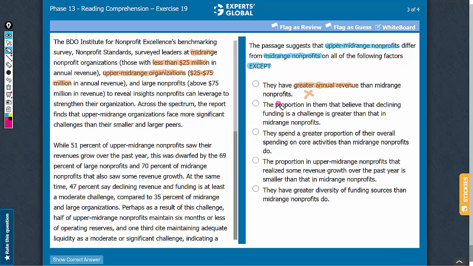Answer choice B, proportion believing that declining funding is a challenge. The second paragraph mentions that this proportion is 47% in upper mid-range nonprofits and 35% in mid-range nonprofits. So it is correct to state that the proportion of upper mid-range nonprofits that believe in declining funding as a challenge is greater than that in mid-range nonprofits. So let's eliminate this answer choice.